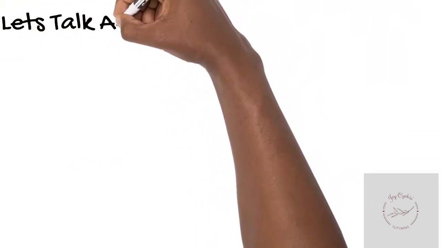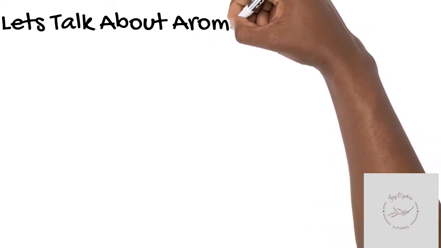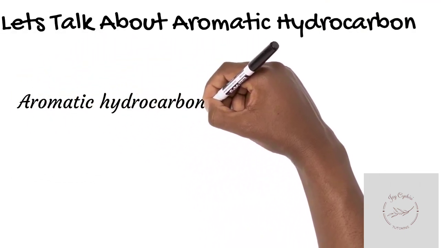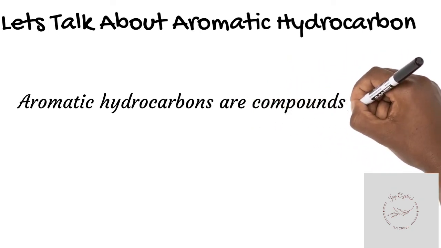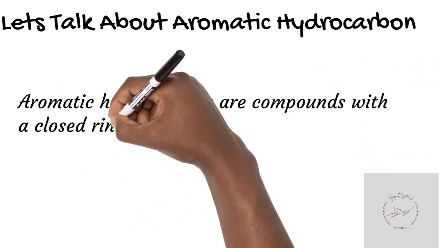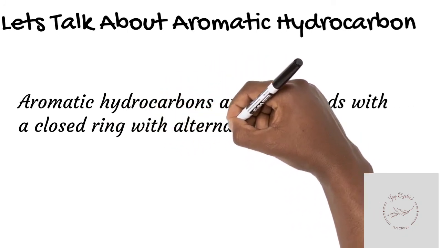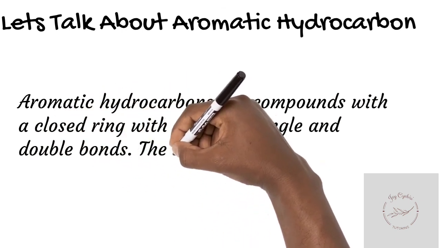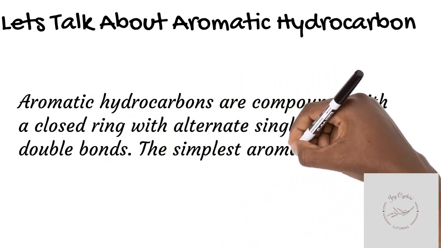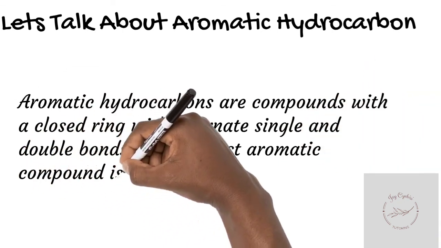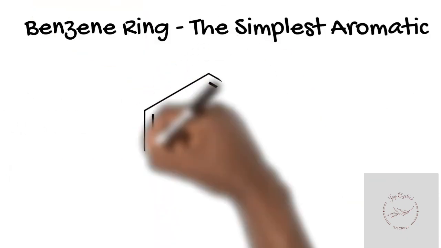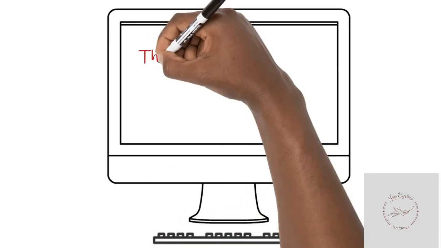Let's talk about aromatic hydrocarbons. When we talk about aromatics, we're talking about those that form a ring, yes, but the difference is that they have alternating double bonds. The other ones we saw have no alternating double bonds. Their double bonds are localized. But in these ones, the double bonds can be delocalized. So that is the difference between this and cyclic aliphatics. And the simplest one is benzene, in which you can see the alternating double and single bonds.